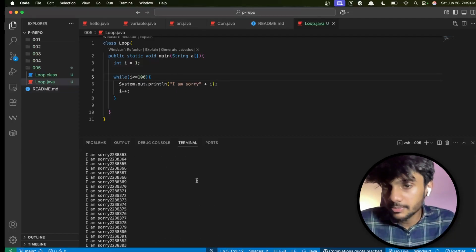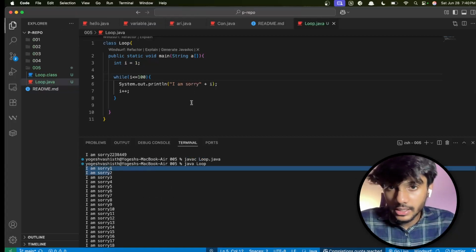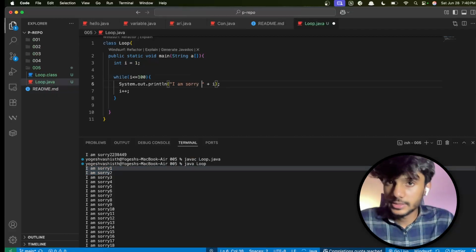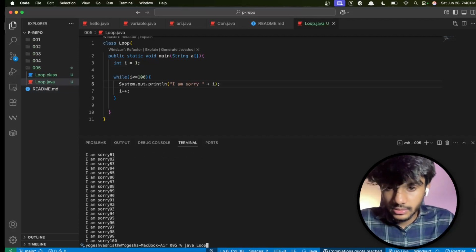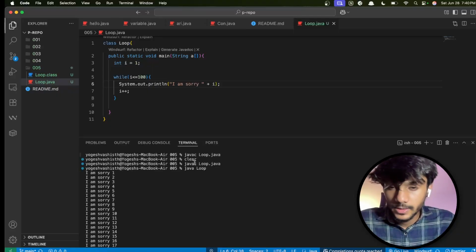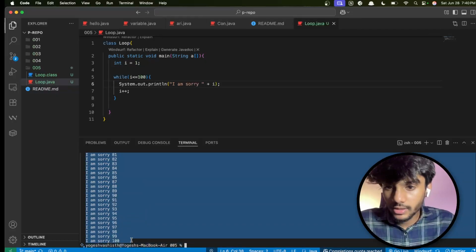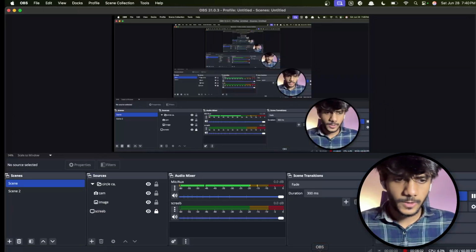If you can see, this has repeated like 100 times. It started from here, this has repeated. I can just type a space here. I'll clear this so that we come on top, and we have to compile and then run. I'll do this again: javac and java Loop. So we ran this, we got this here, and from 1 to 100 we got this printed. So that is how the loop works. If I want to repeat it, I can do this in this way.